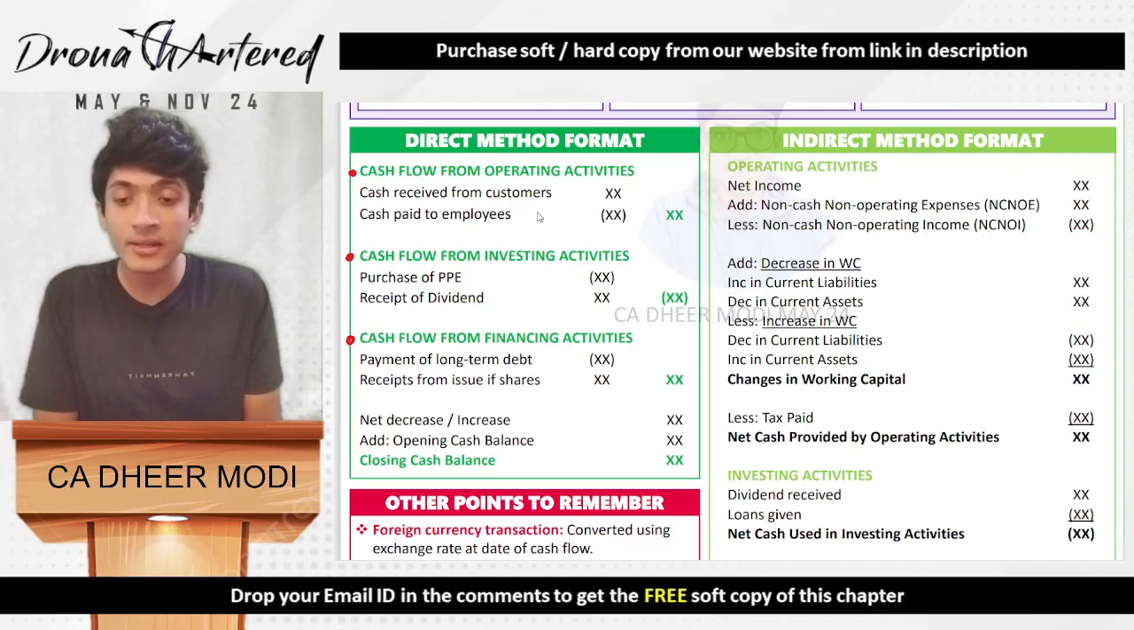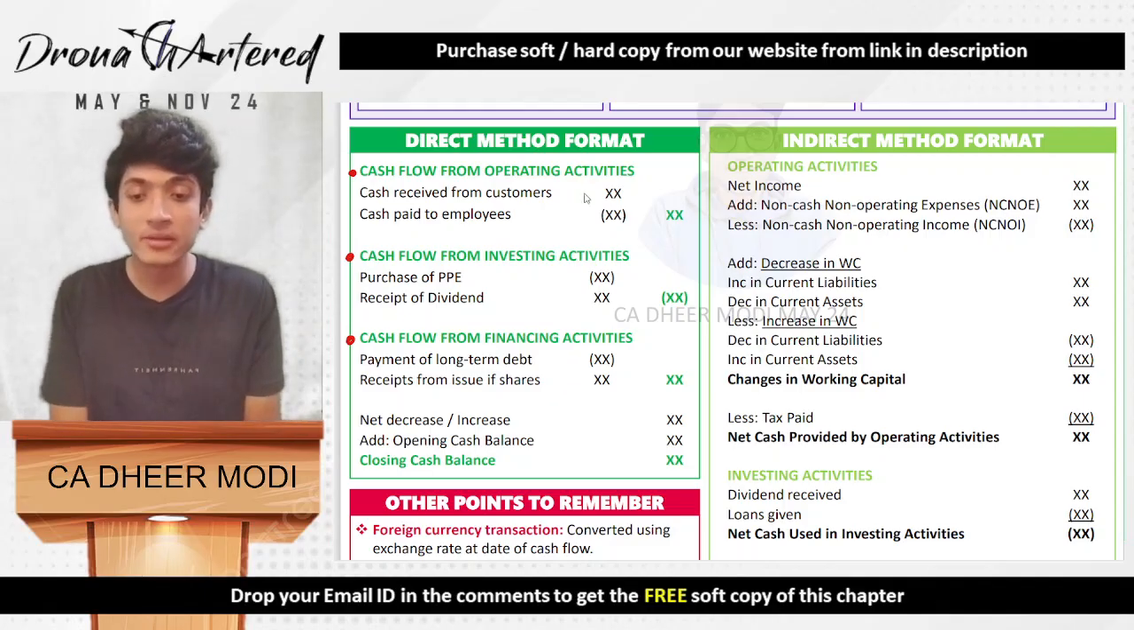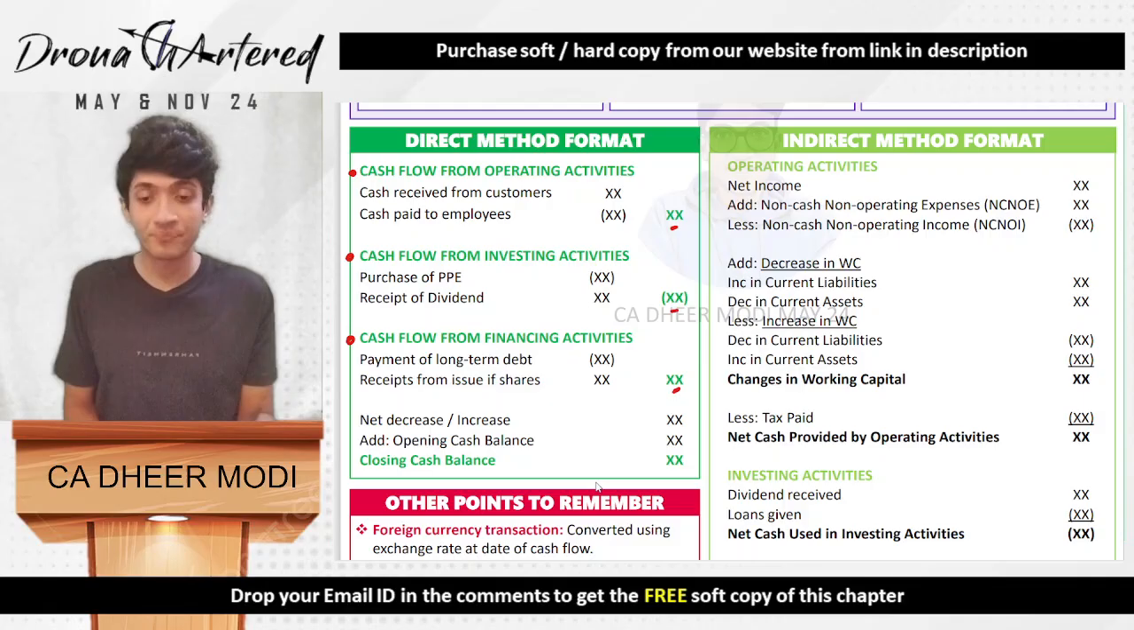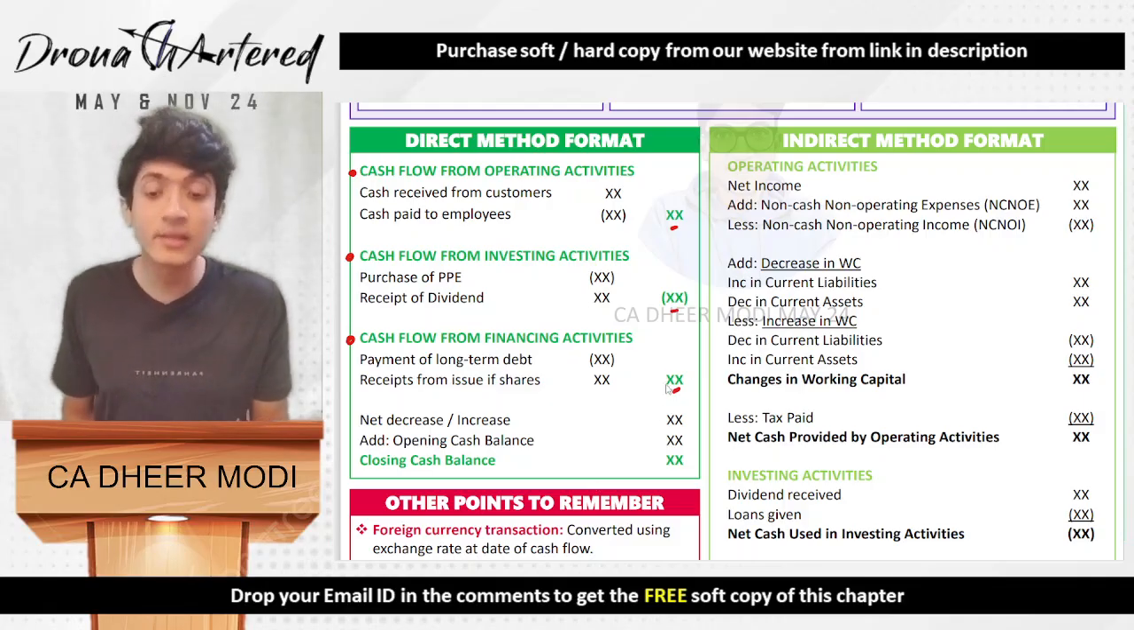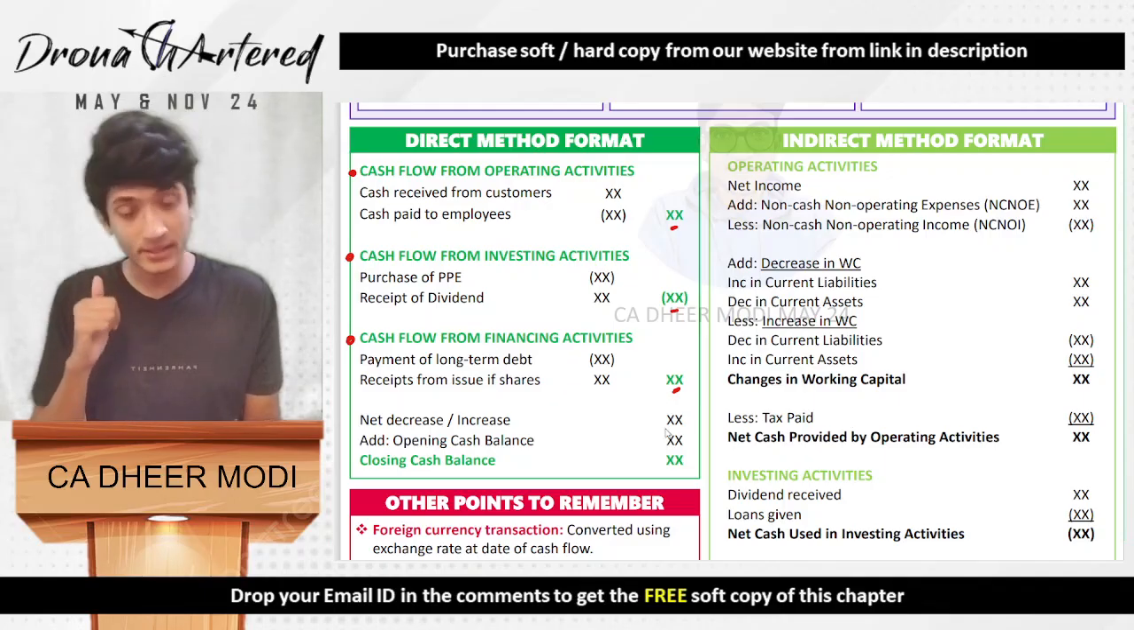Okay, so I have given certain examples also. And whenever there is a negative sign, that means cash has gone out. So any cash received minus cash paid is your cash from operating activities. Similarly, you will have cash from investing activities, you will have cash from financing activities, and then the sum of all of these gives you a net increase or decrease.